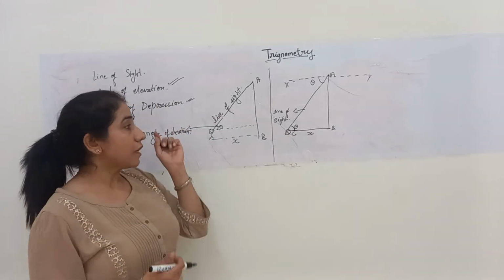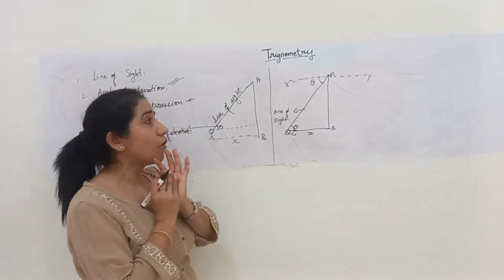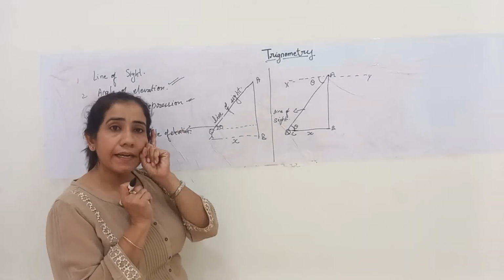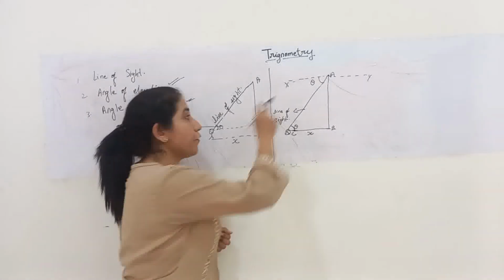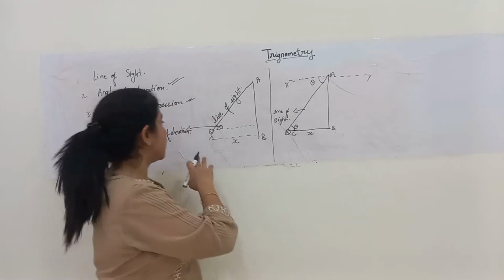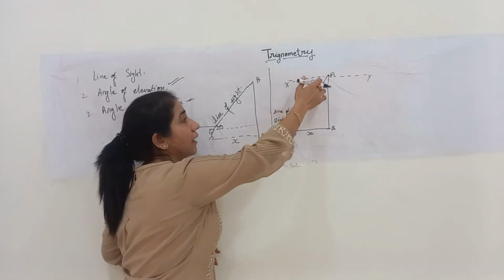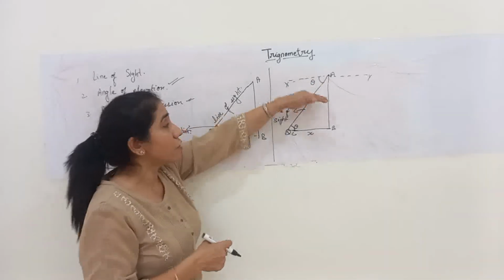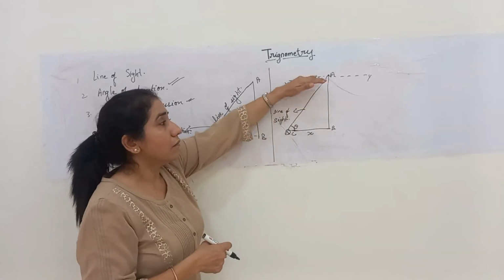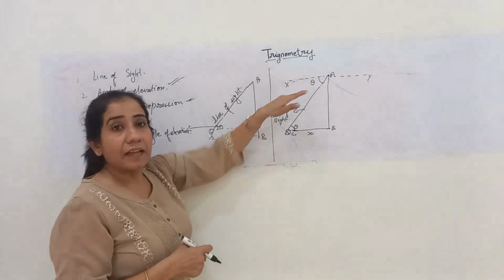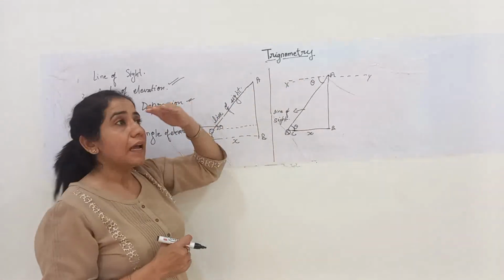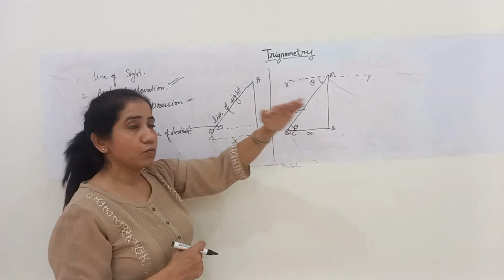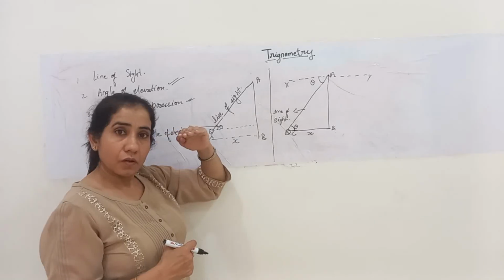Now with the concept of parallel lines, the alternate angles are equal. The angle that we consider is the angle made by the horizontal line and the line of sight, and this horizontal line is the line with respect to our eyes.